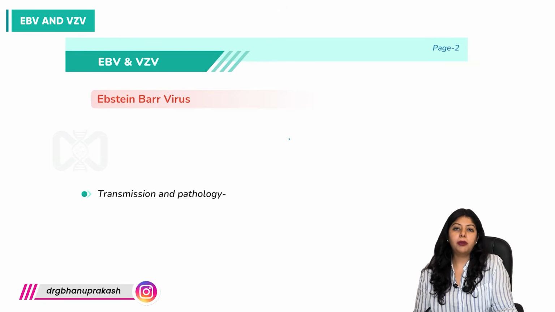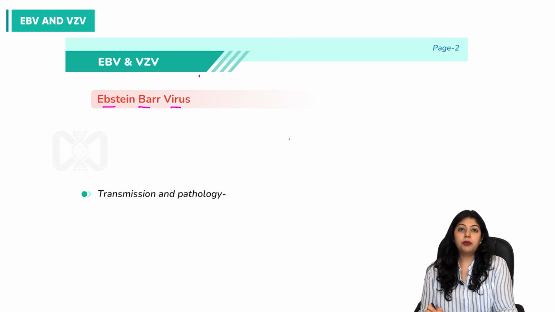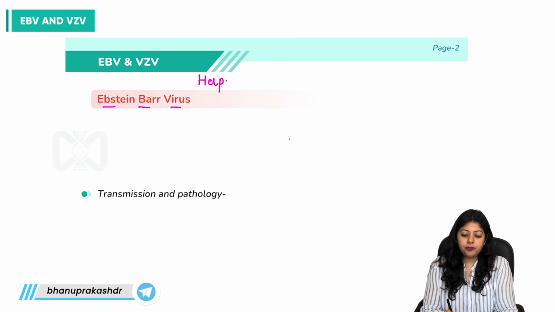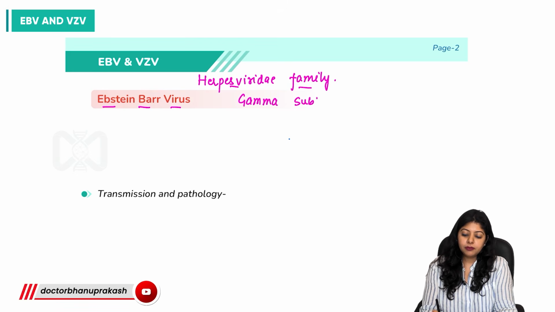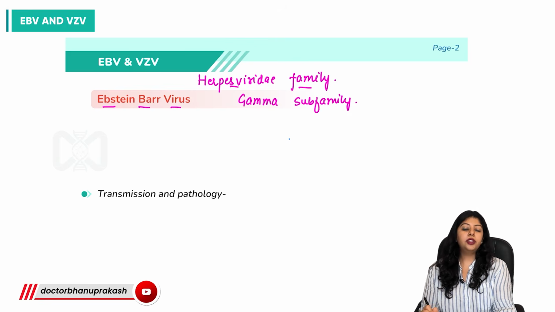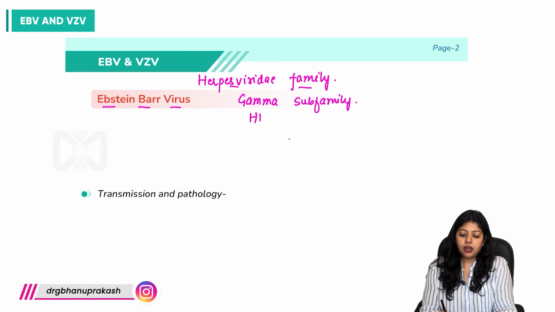Now, let us first talk about Epstein-Barr virus. Epstein-Barr virus belongs to the Herpesviridae family. One thing: what is the subfamily that Epstein-Barr virus comes under? It is the gamma subfamily. And third thing, what is the official name of Epstein-Barr virus? To confuse you, examiners give those official names. So what is the official name? It is human herpes virus 4, HHV4.